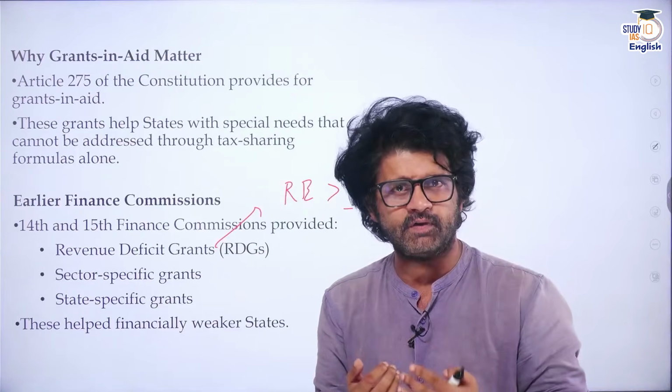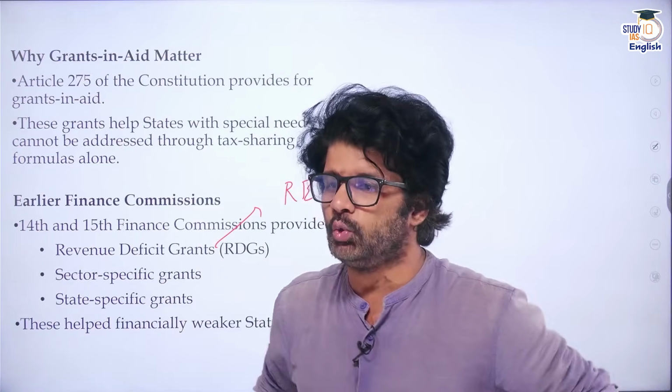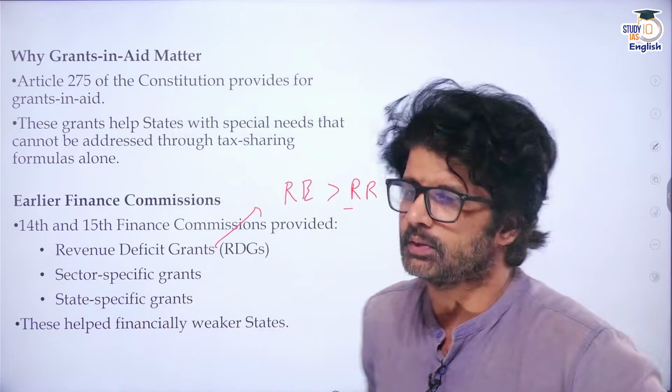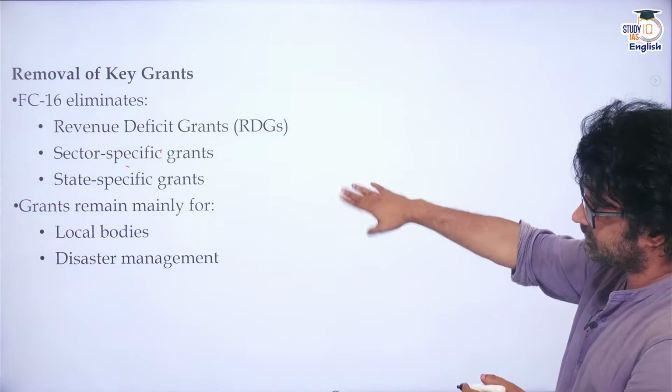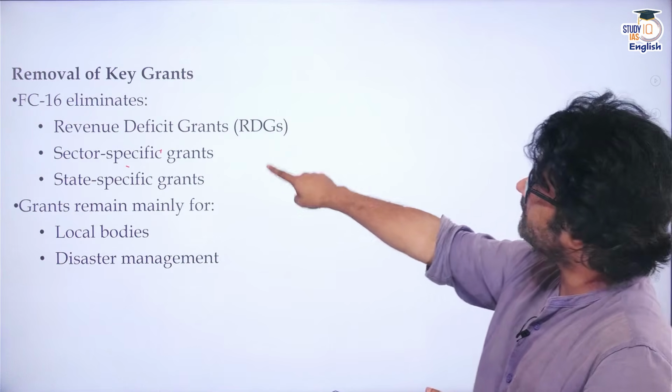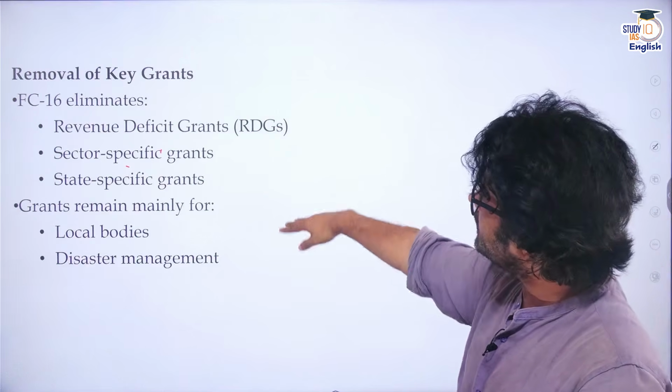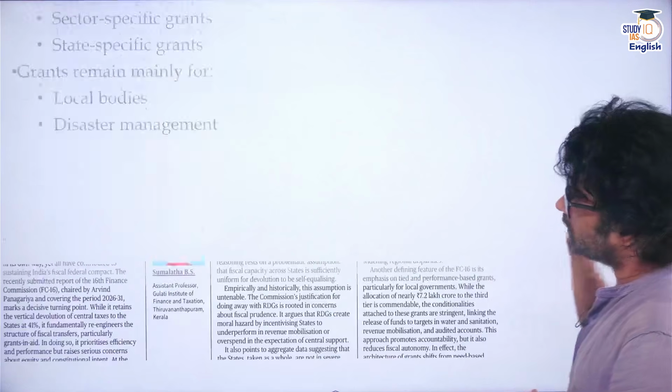What is Article 275? Most of the people know about Article 280 related to the Finance Commission, but here we are concerned with Article 275. Removal of key grants, 3: revenue deficit, sector specific, state specific. Hope you understood the basic difference between these 3. We'll solve some questions, you will understand it more.